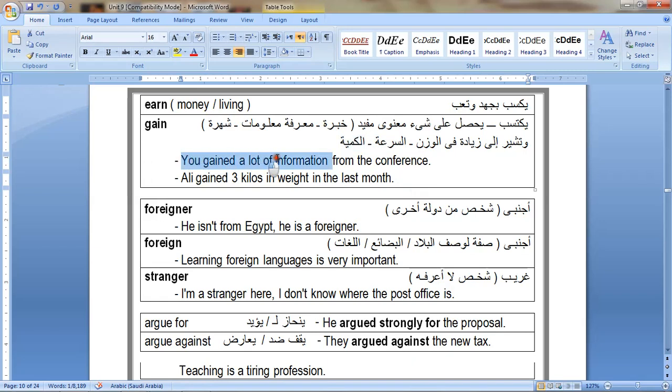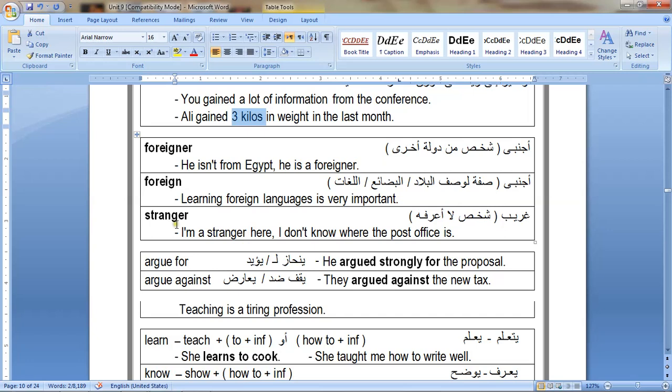You gained a lot of information from the conference. Ali gained 3 kilos in weight in the last month. When you say someone gains extra kilos in weight, that means his weight has increased.